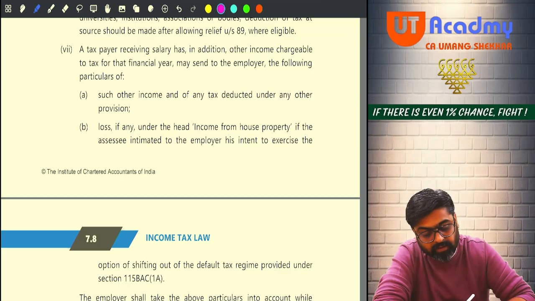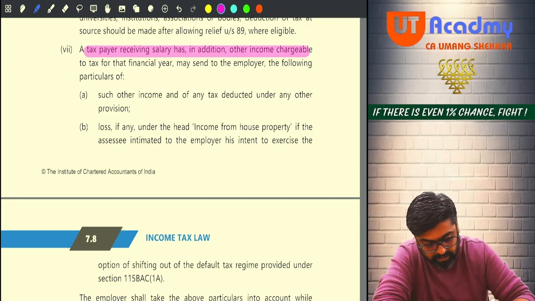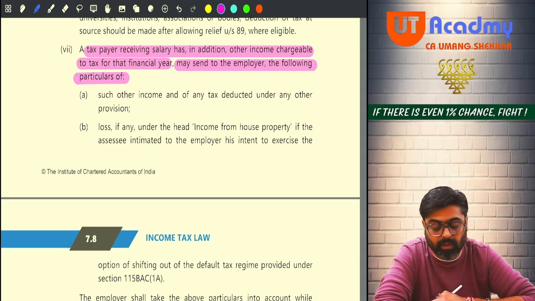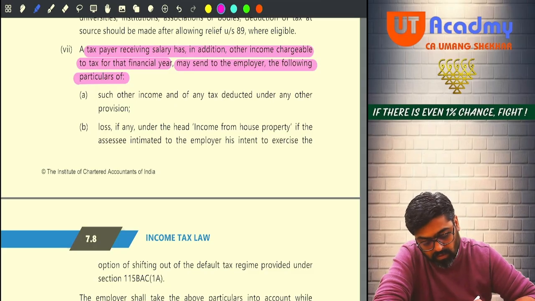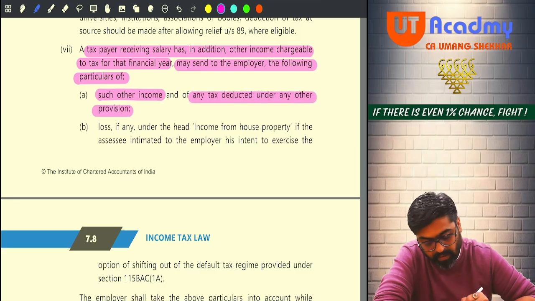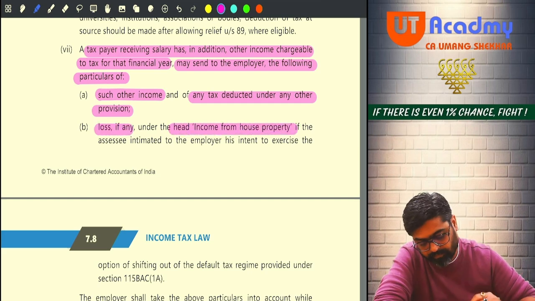A taxpayer receiving salary has in addition other incomes. A taxpayer receiving salary who has in addition other incomes chargeable to tax for that financial year may send to the employer the following particulars. What particulars? Particulars of other incomes and any tax deducted under any other provisions, yes or no, and loss if any under the head income from house property.